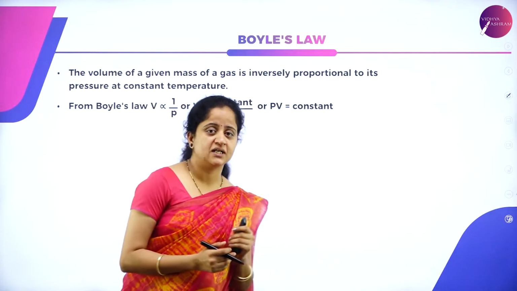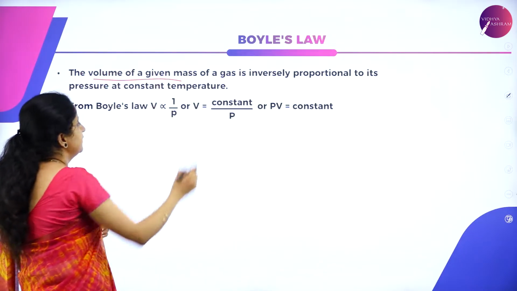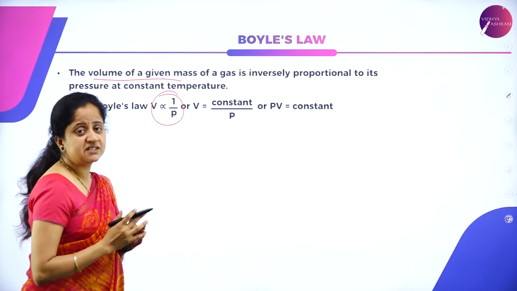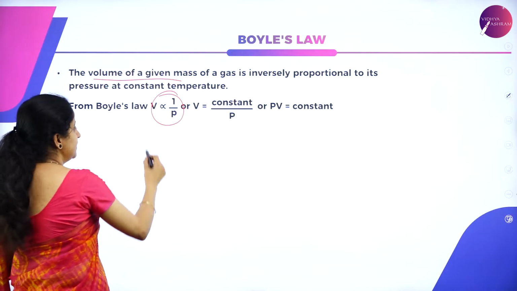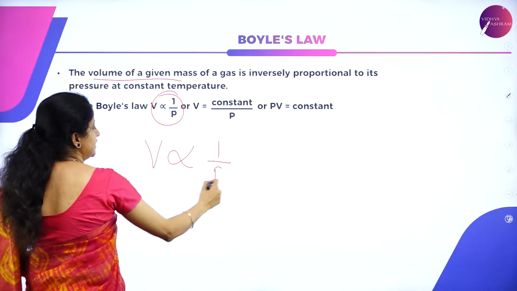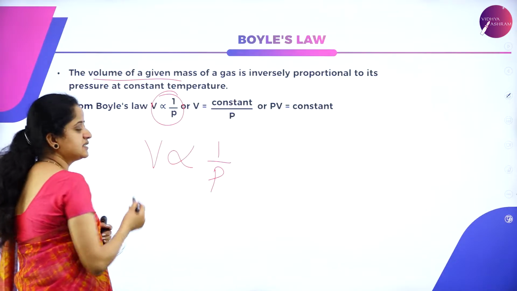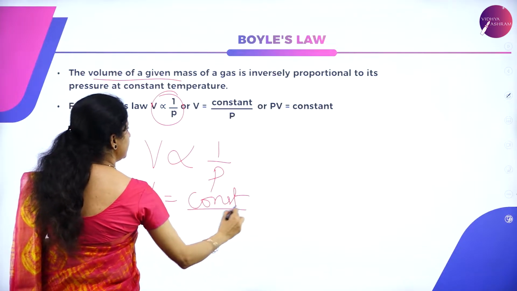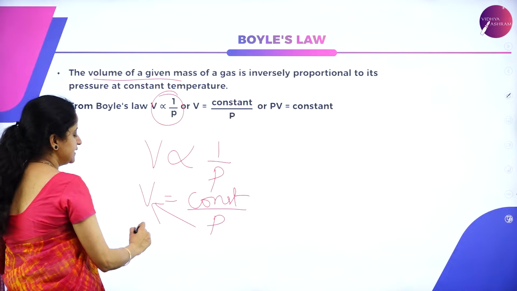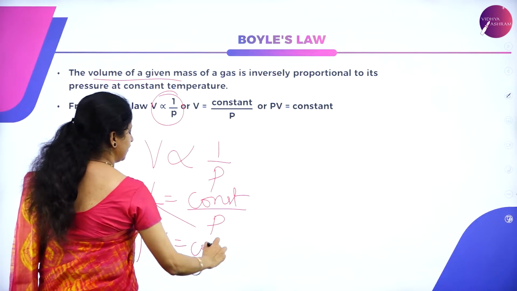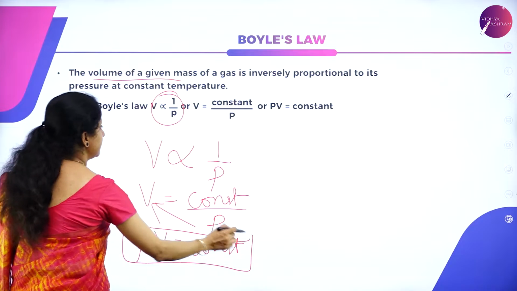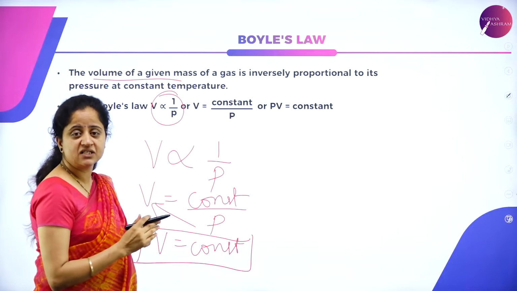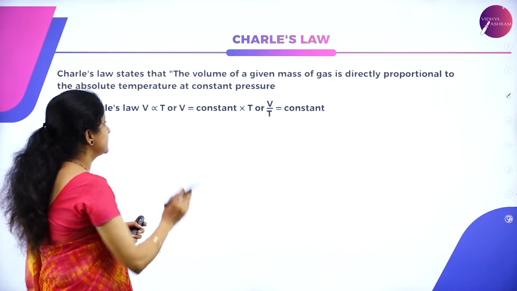First one is Boyle's law. What does it state? It states that the volume of a gas is inversely proportional to the pressure by keeping its temperature constant. It can also be written as V is inversely proportional to P, or to take off this proportionality, we need to introduce a constant. So I'll write it as V equals constant divided by P, or by cross multiplying these two, we can write PV is equal to constant. So Boyle's law states that by keeping temperature as a constant value, the volume and pressure are inversely proportional to each other. So what does Charles' law say?